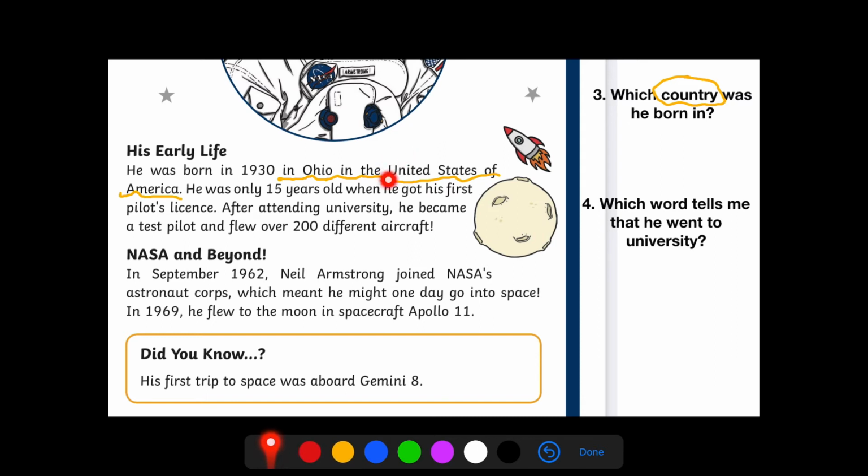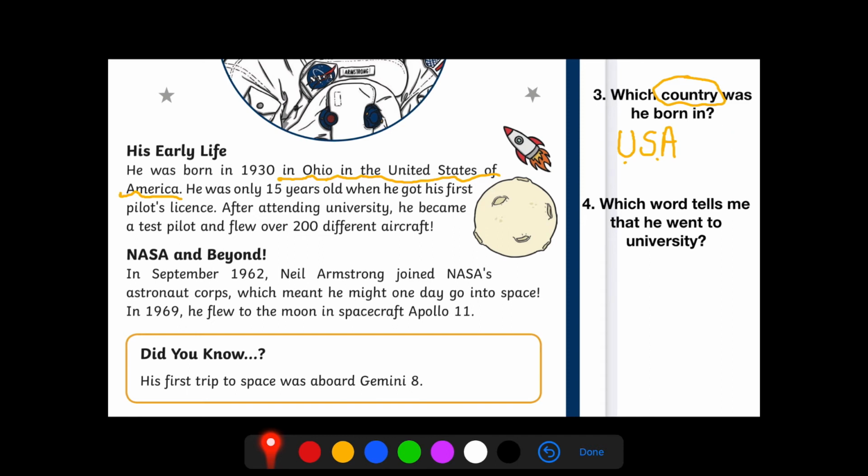So sometimes we have to use our geography or our science or our history knowledge when reading, and make sure that we're copying the correct parts. So if you wrote Ohio in the United States of America, I could mark it correct because you've told me that it was the United States of America, or as I've written, the USA, which stands for United States of America. But if you only put Ohio, you're not telling me that that was the country. So you have to be very specific and make sure that you are answering the question.